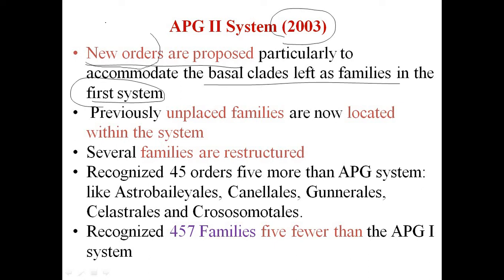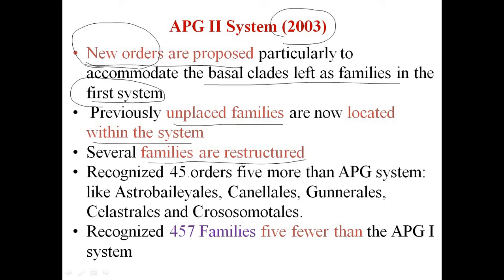That's why there is an entry of new orders. Along with this, previously unplaced families are located within the system. So a few drawbacks from the APG first system are removed in the APG second system of 2003, and several families are also restructured.